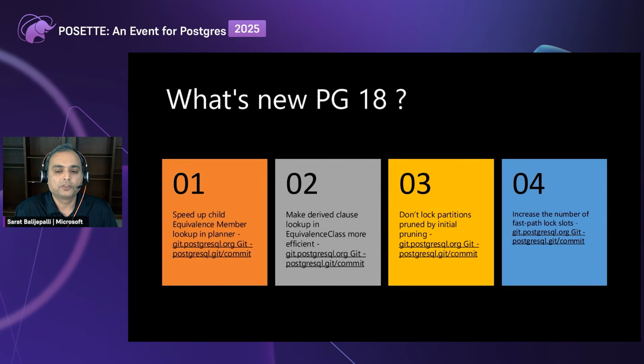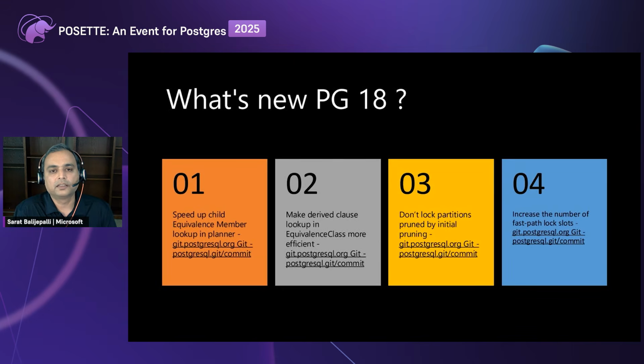Then the final one I would like to touch upon is don't lock partitions pruned by initial pruning. So what does that mean? In scenarios where query plans are cached, especially in prepared statements, today what happens is that on a partitioned table, every partition, meaning every child table along with the parent table, has a lock on it. Going forward from PG18, what this commit does is basically it doesn't lock all the partitions till the initial pruning is completed.